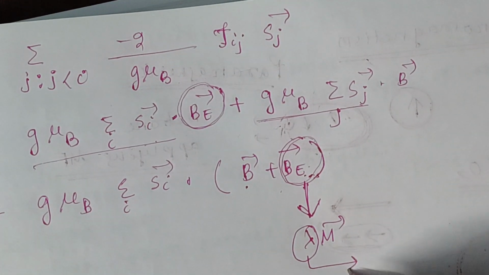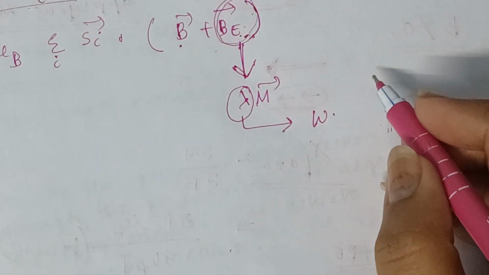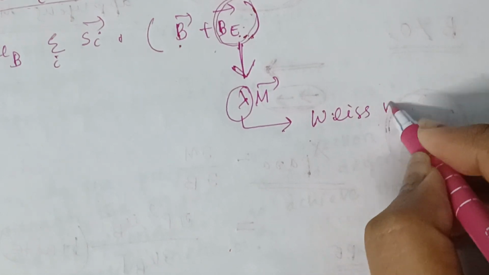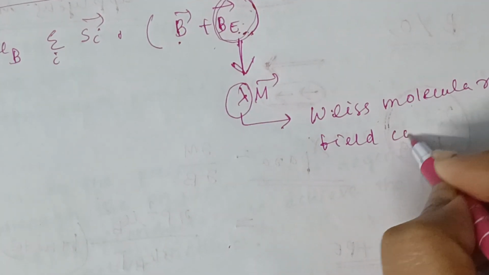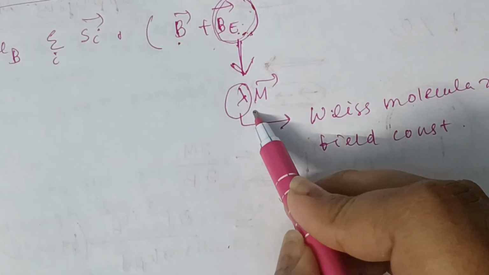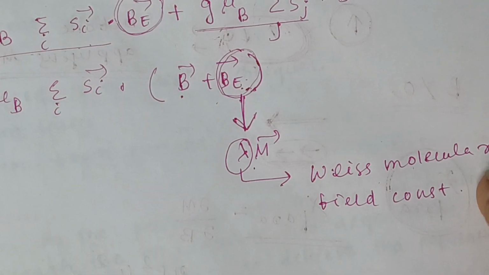This lambda is known as the Weiss molecular field constant.